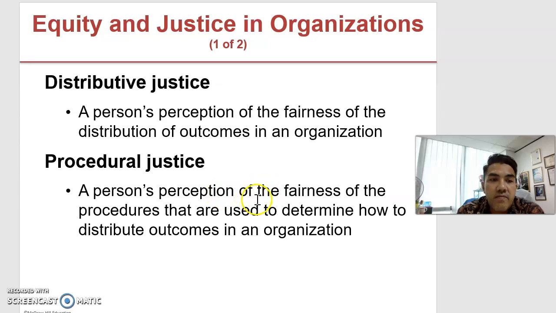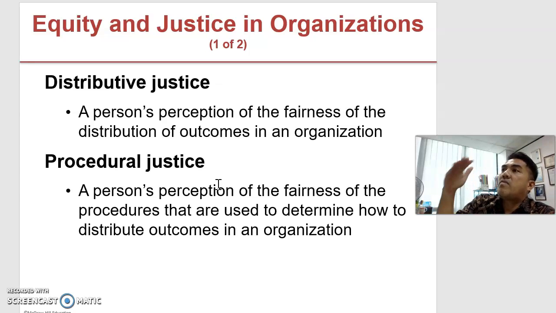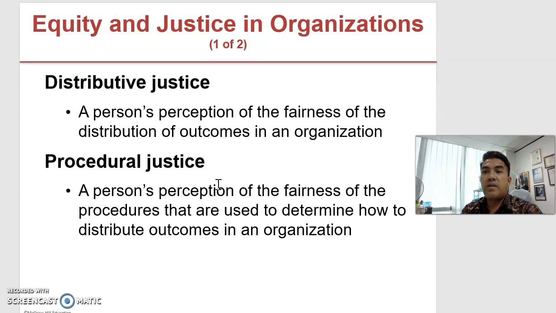there are several types of equity and justice that have been developed in the area of management. We talk about distributive justice, a person's perception of the fairness of the distribution of outcomes in an organization. We always keep on observing what other people get, and we know whether or not we have performed at the same level of effort as compared to this person. So if we feel that we are being treated unfairly, this would create a perception of distributive injustice. We feel that we are not being treated fairly by the organization.